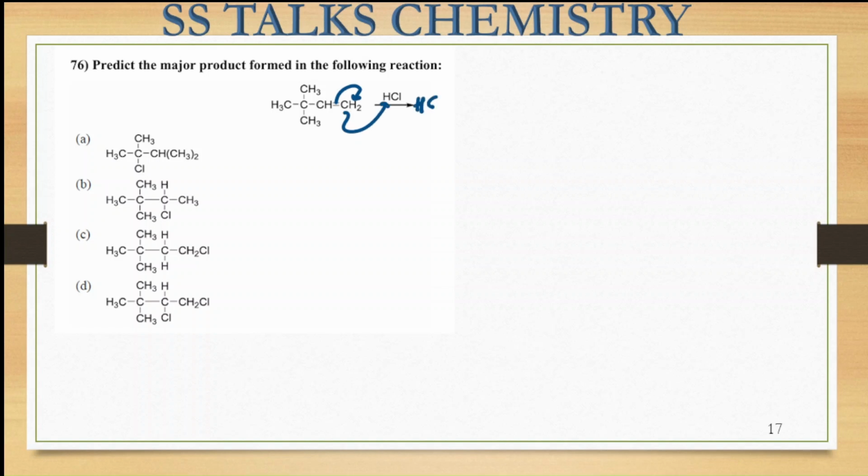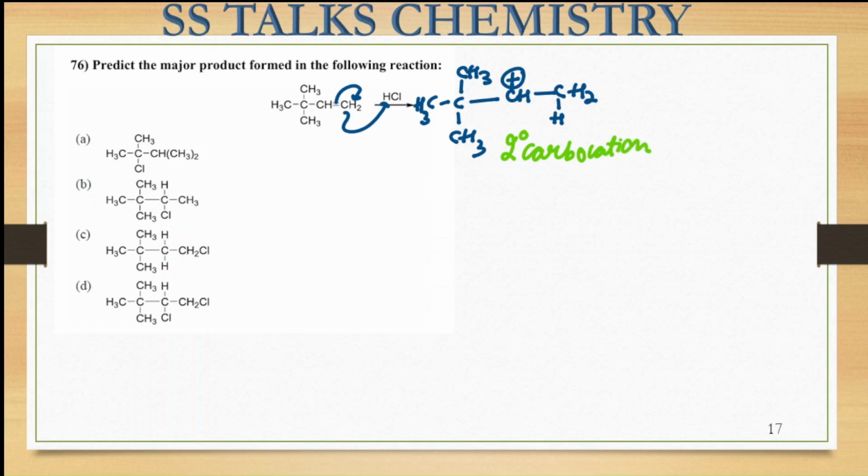So what we will be getting is CH3 carbon with this methyl group over here. Here again this CH3 is present, and here we will be getting CH, and here will be the presence of a positive charge, and this CH2 has abstracted the proton from the HCl. So this carbocation that is being formed is your secondary carbocation, right? This is my secondary carbocation.